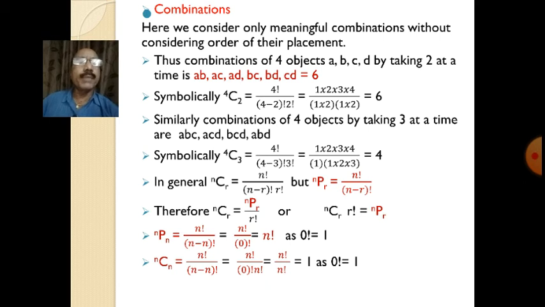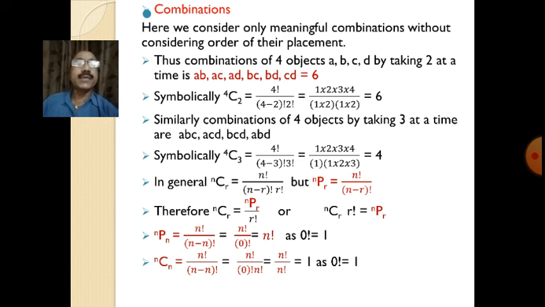Thus the combinations of 4 objects A, B, C, D by taking 2 at a time, that is, choosing 2 objects from 4 distinguishable objects, are AB, AC, AD, BC, BD and CD. The number of combinations is 6, isn't it?